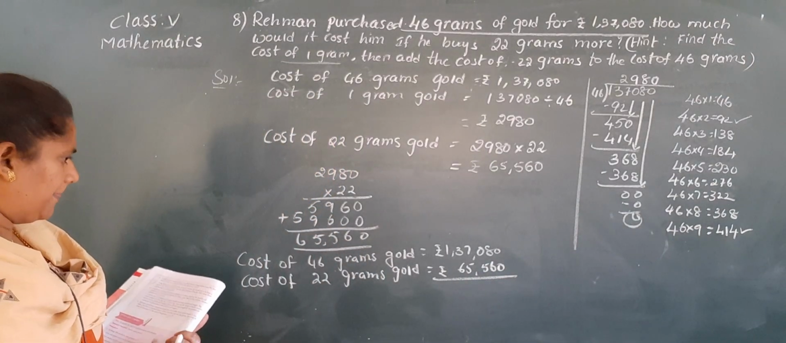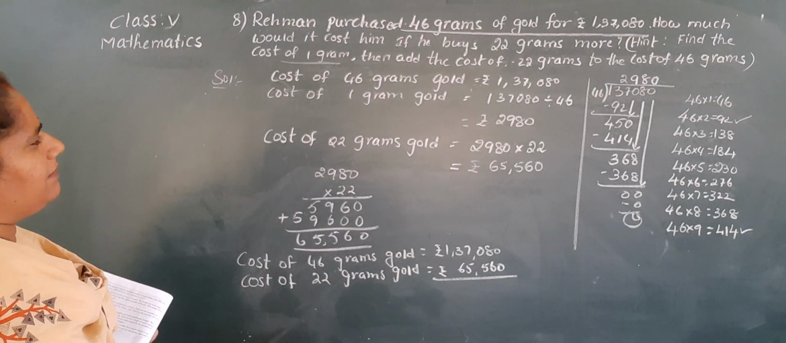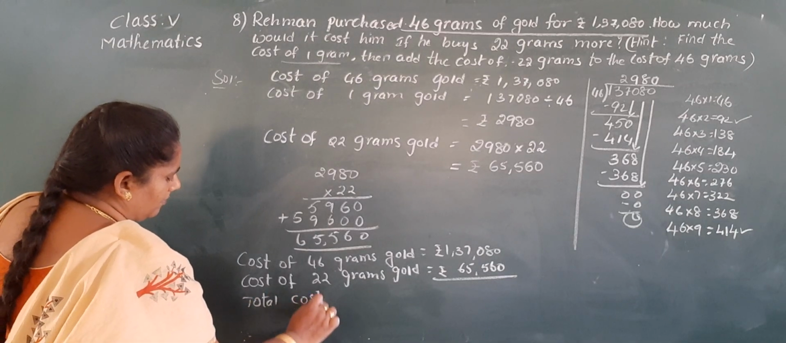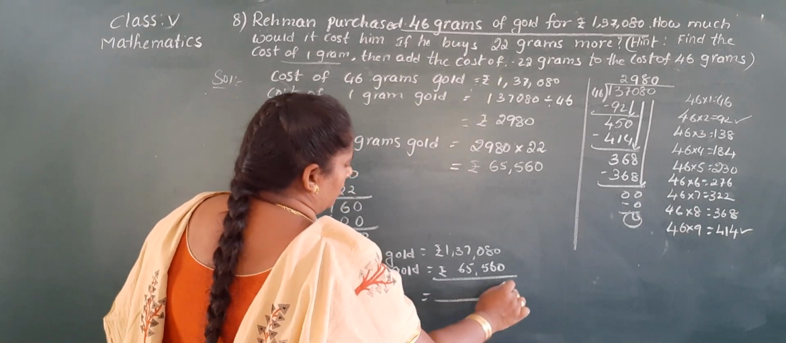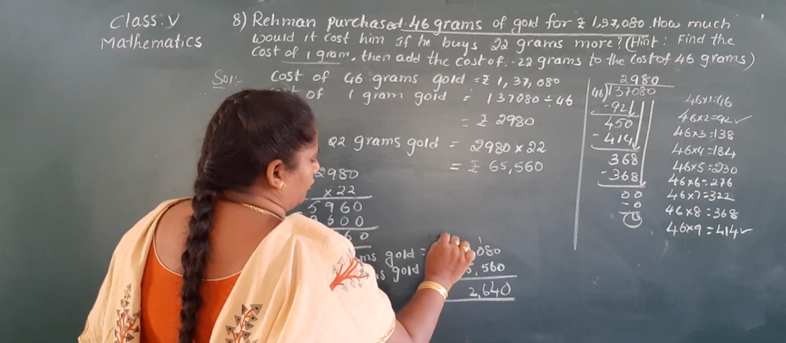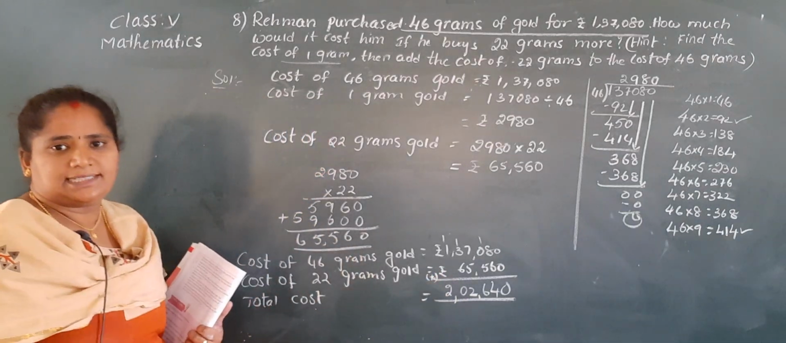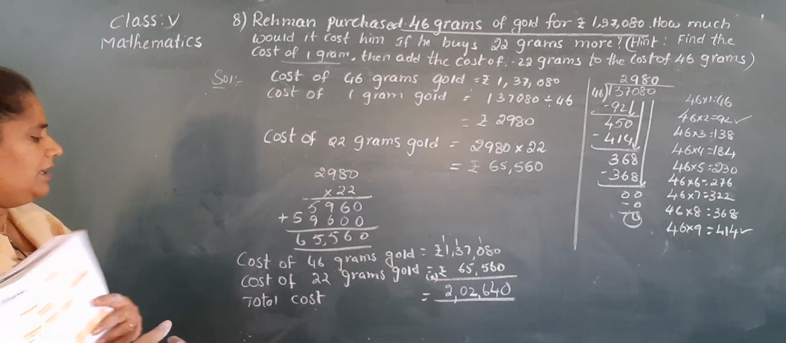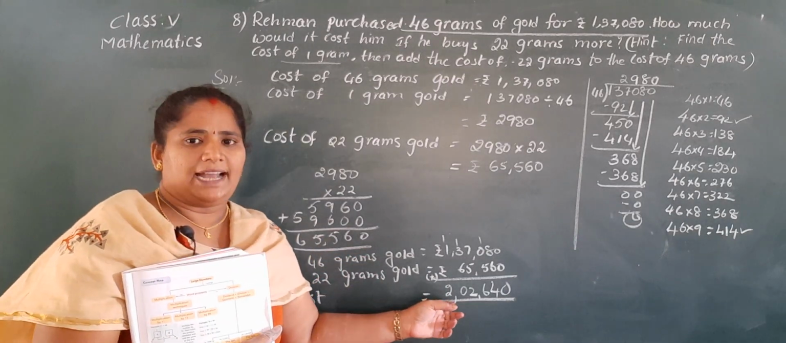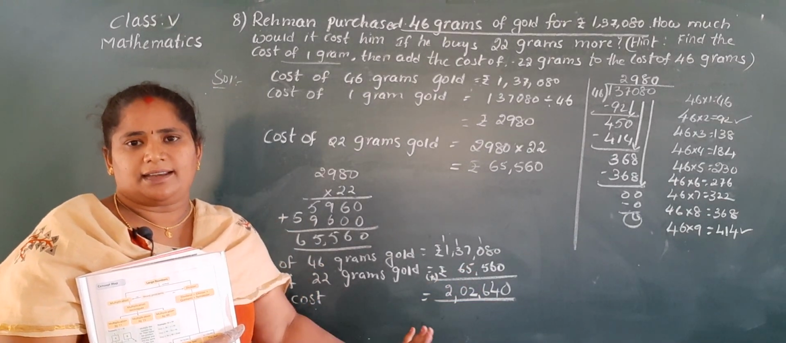Okay. Now what are they asking? How much would it cost him if he buys? So total cost. 0. 8 plus 6, 14, 1 plus 5, 6, 7 plus 5, 12, 1 plus 3, 4, 4 plus 6, 10, 1 plus 1, 2. So 2,02,640 rupees. So if he buys 22 grams gold more, then he has to pay 2 lakh in total, 2,02,640 rupees. Okay ma, is it clear to you children?